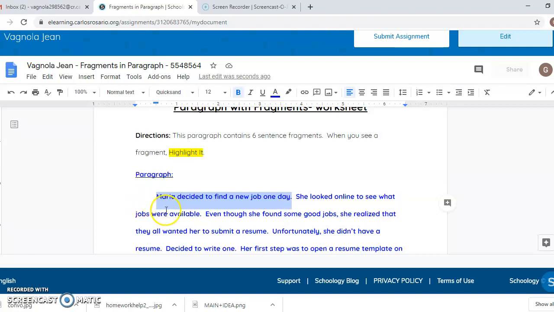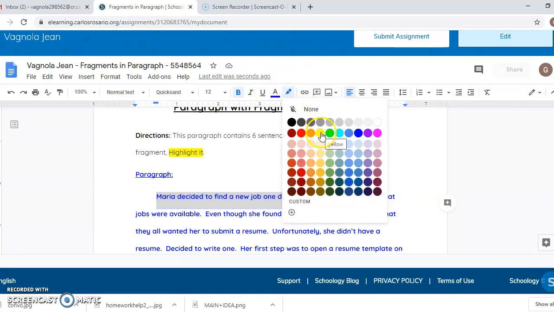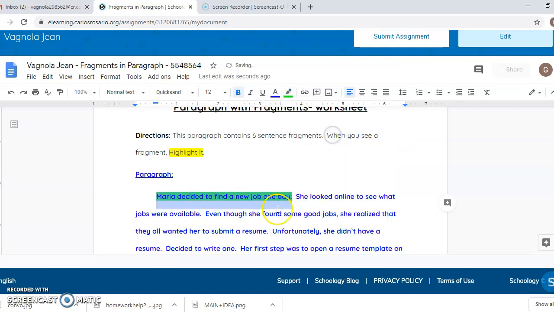After you have selected the one you would like to highlight, you go to the highlighter next to the letter A. It says highlight color, and you choose yellow, green, light blue, or pink. Any one of these bright colors that we can still see the words. When you are finished, you click Submit Assignment. If you're having any trouble, please let me know.